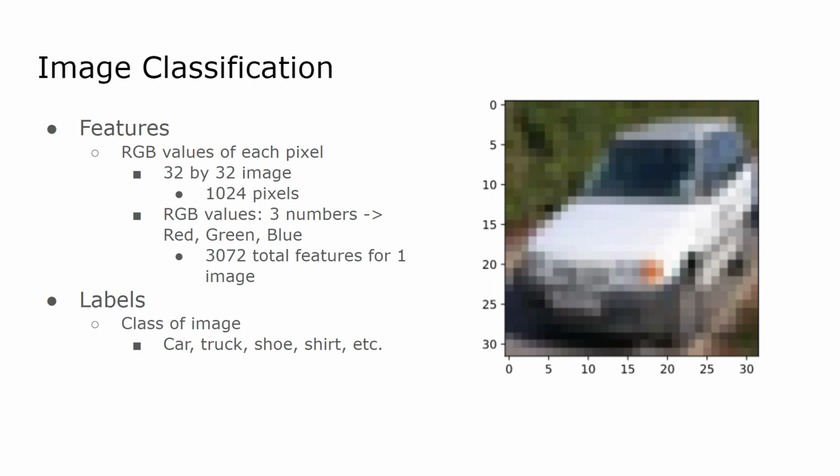Now, this is where the dimensionality comes in. So, this is where programming languages like Python and a library like NumPy would be very useful because we can use these dimensionality arrays to give our X data. Now, our label for image classification is just going to be the class of the image. So, let's say we're finding the difference between car, shoes, trucks, and shirts, things like that. Obviously, we would know that this image is a car, but as we know, the computer doesn't know that, and we'll have to make an algorithm and train it on this so the computer will eventually learn.